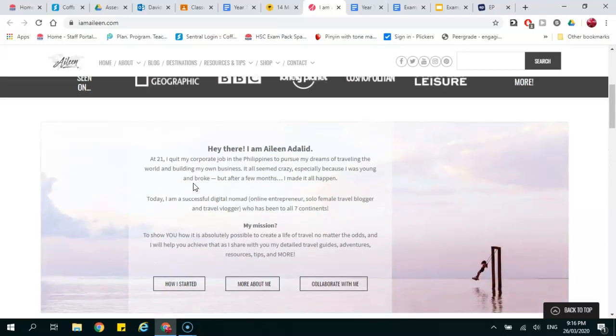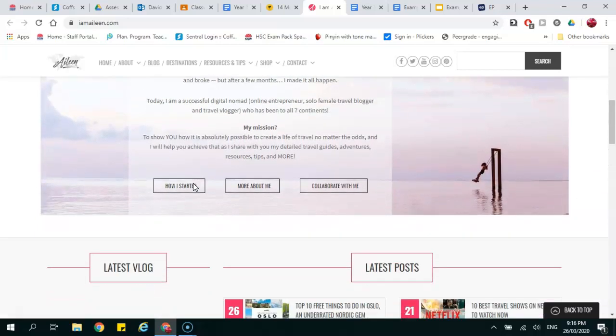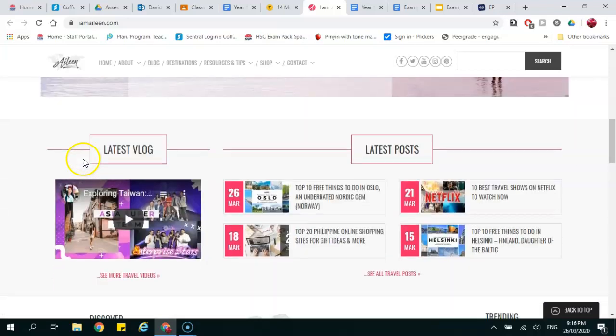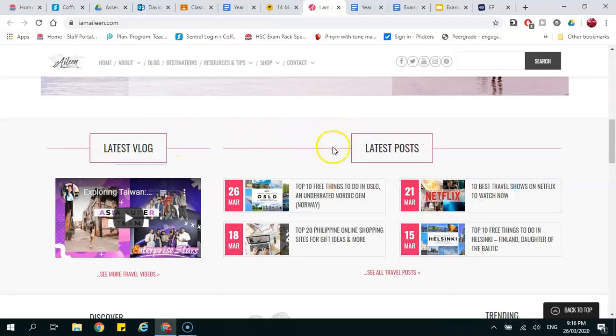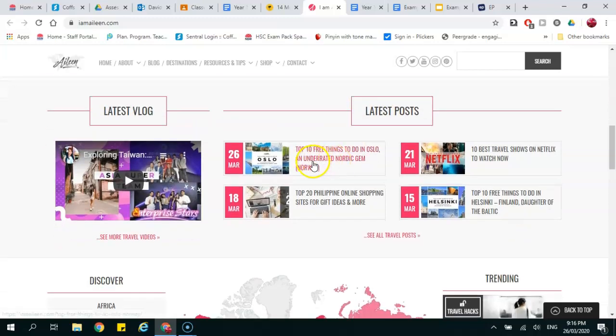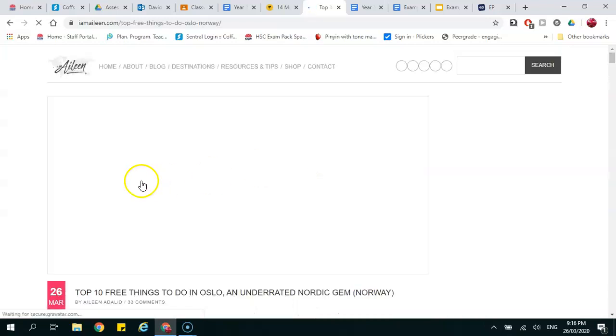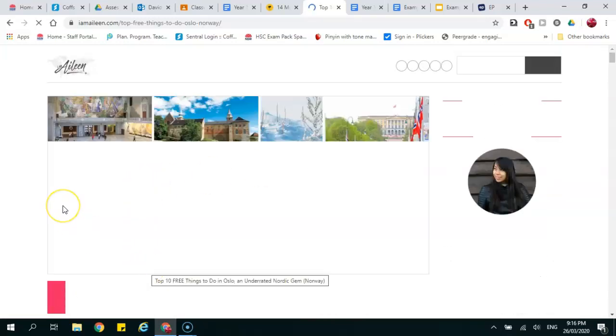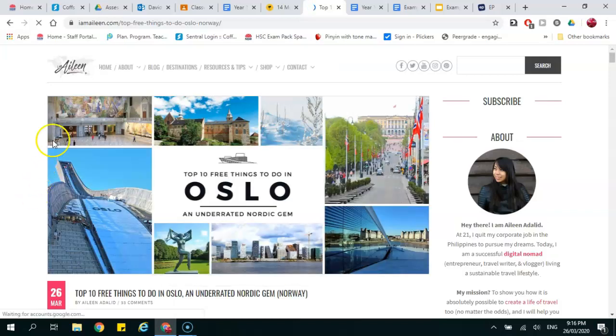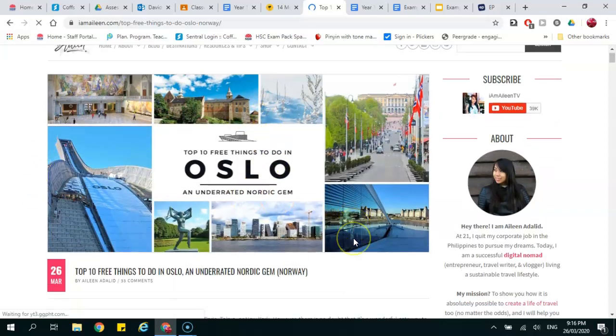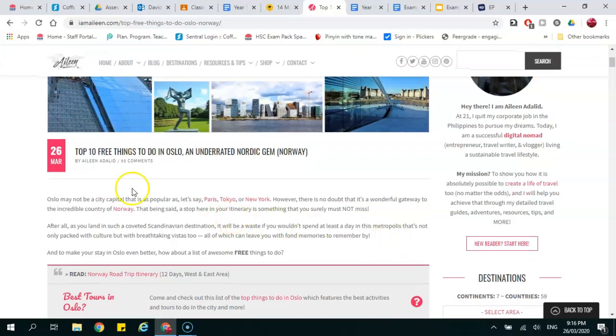So all this does, it just shows you, this is her blog. Now I'm just going to go to the latest posts rather than the video stuff. So on the 26th of March, she posted the top 3 things to do in Oslo. So you can see she's got pictures up here. And as soon as I can scroll down, there we go.